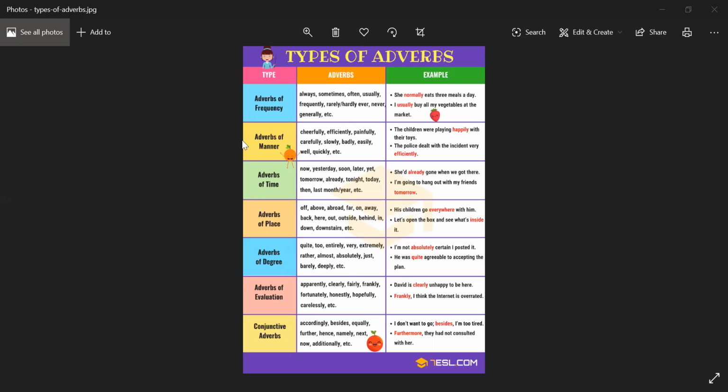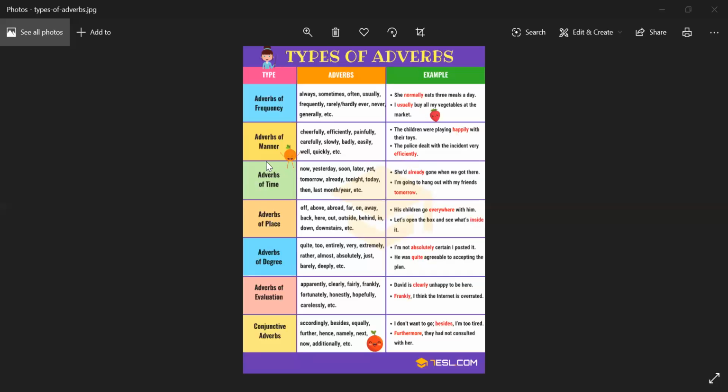Next is adverbs of manner. Manner answers the question how a particular action took place, all right? Or how was the work done? Let's look at this example. The children were playing happily with their toys. The police dealt with the incident very efficiently. In the first example, the children were playing. How were the children playing? They were playing happily. In the second sentence, how did the police deal with the incident? Very efficiently. All right? So it is adverb of manner.